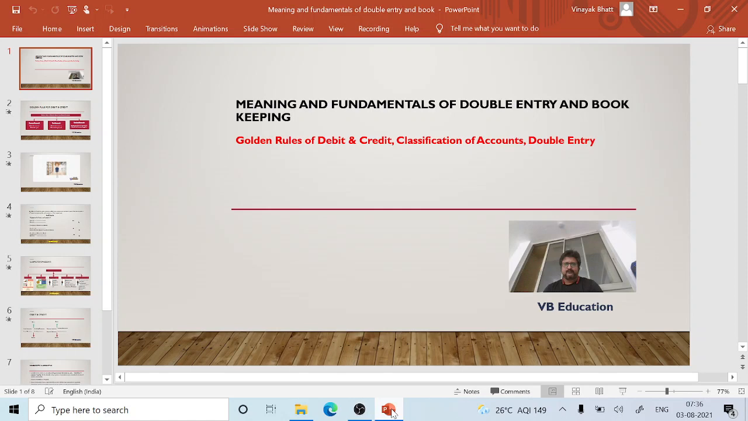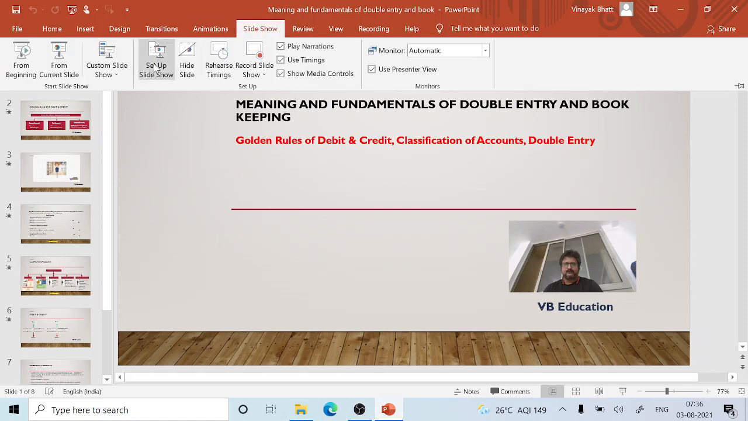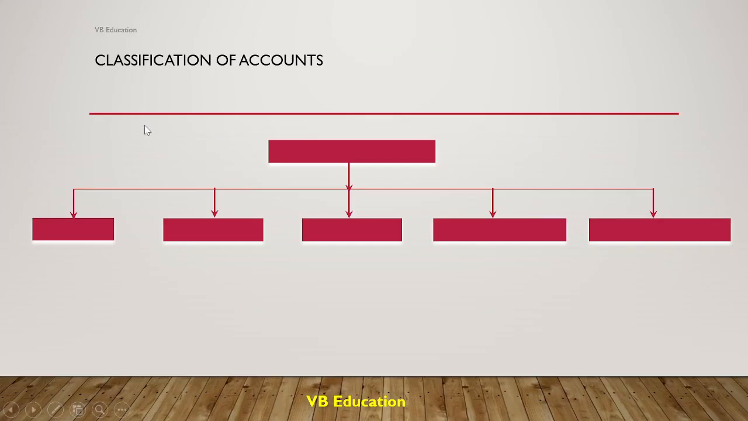In the previous part, we have seen the golden rules of debit and credit. In this part, we are going to see classification of accounts and double entry. So, let's begin. Classification of accounts. The accounts are classified into basically five types based on the following.